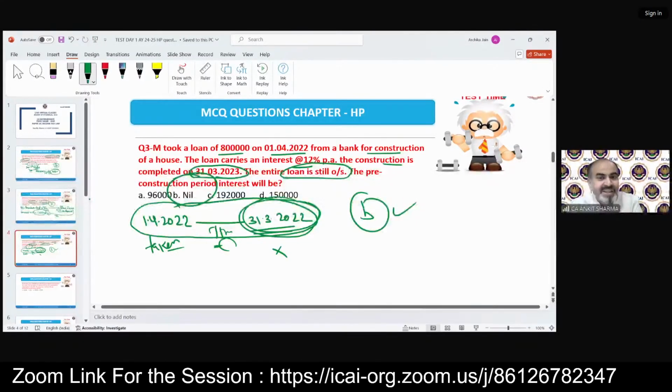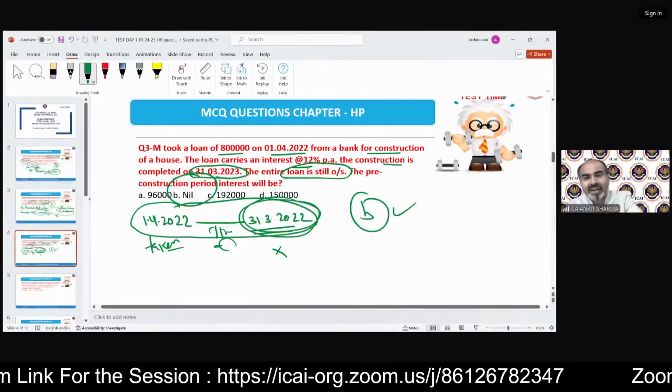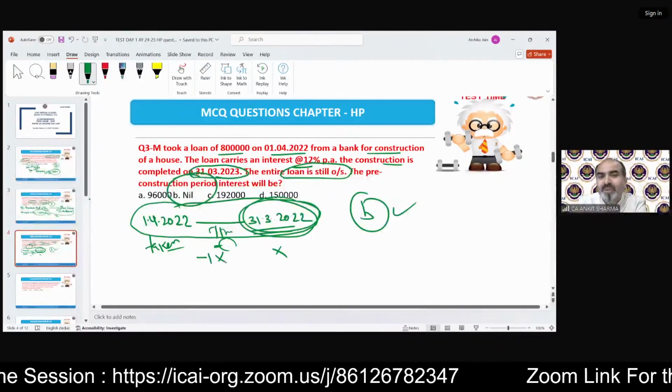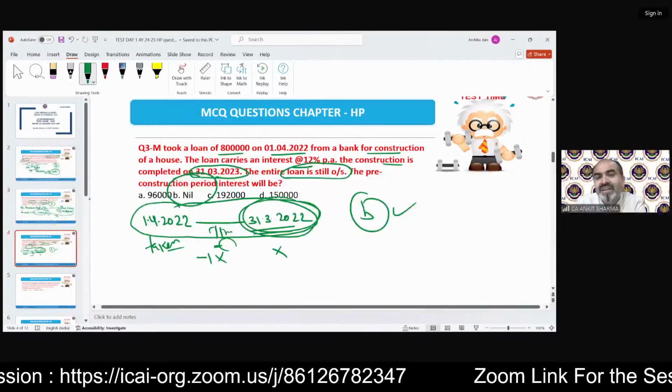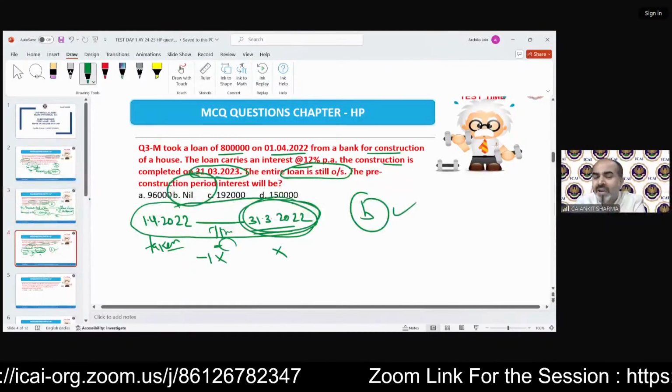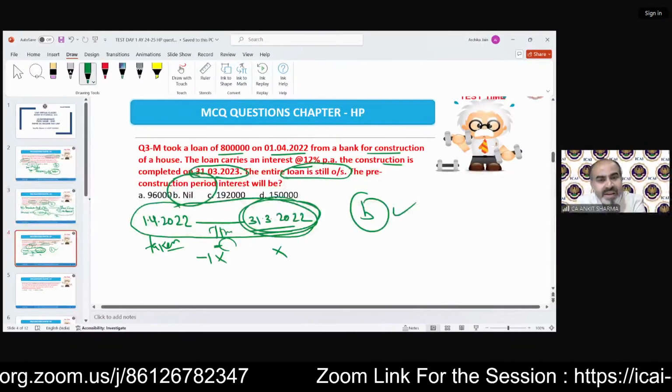So in that case, you can see there is no pre-construction period. Even if you try to calculate, that will be -1. So that is not possible technically. So that is a nil case. If there is no pre-construction period, there cannot be pre-construction period interest as well.